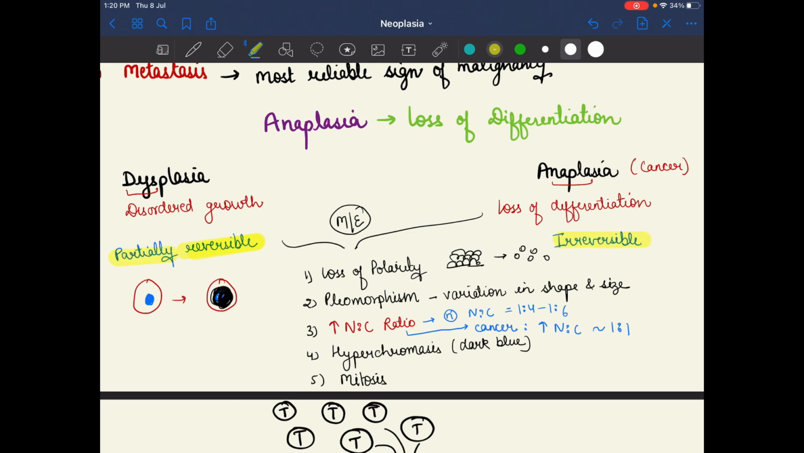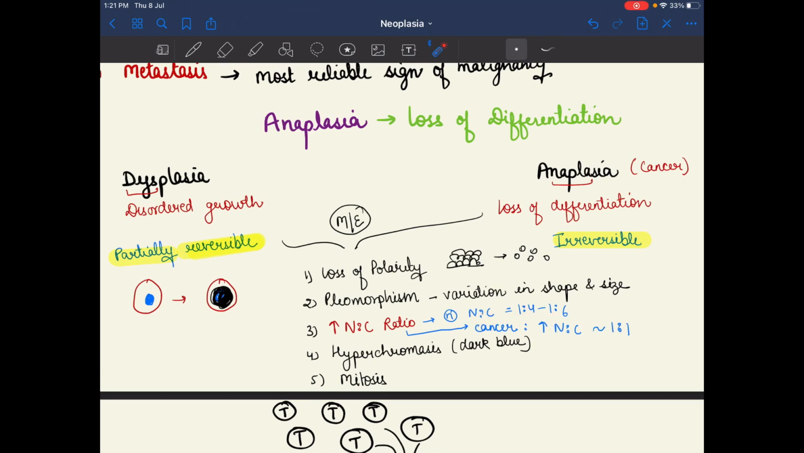On microscopic examination, we can see loss of polarity. Suppose these were the normal cells, and after that there is loss of polarity; they are diffuse. Pleomorphism is present, meaning they are variable in shape and size. The nucleus to cytoplasm ratio increases. As we see, these are normal cells, and after dysplasia or anaplasia the nucleus enlarges and the cytoplasm decreases.